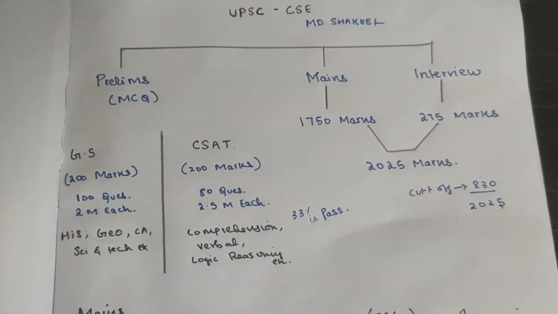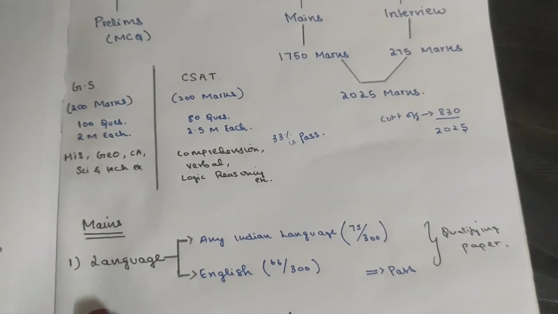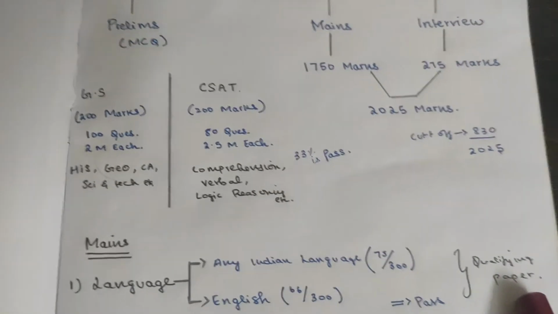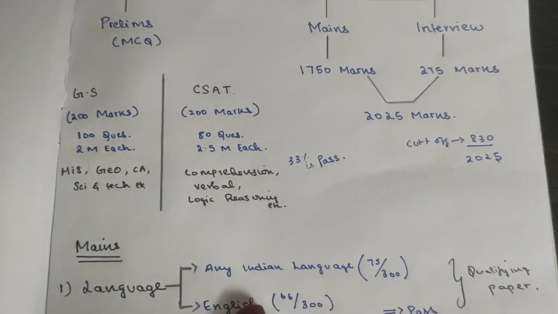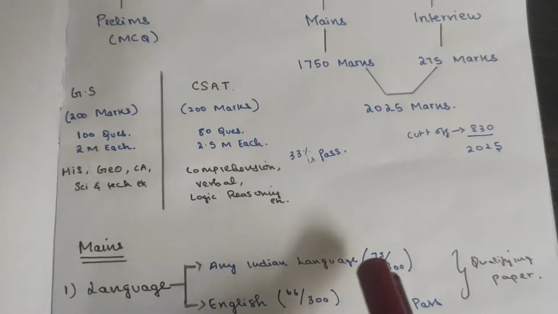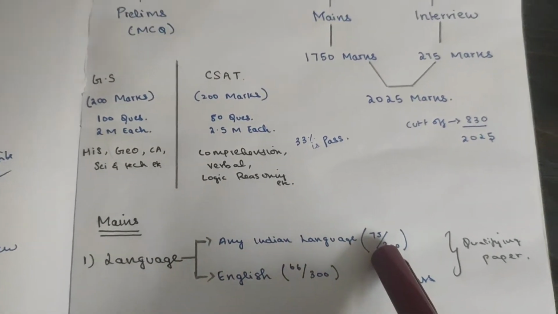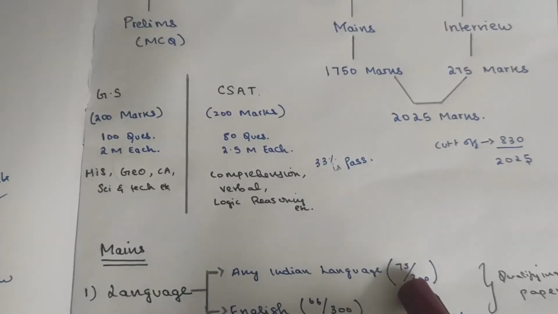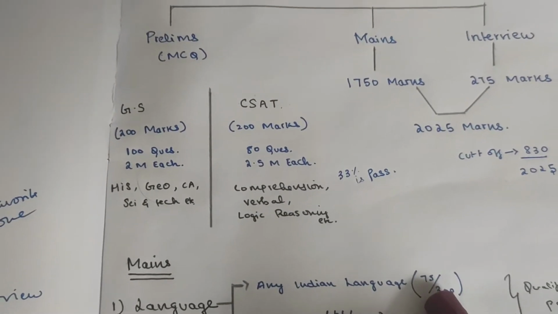So let me go through the format of the mains examination. The first part is known as the qualifying papers. First is the language paper. It can be any Indian language. For example, if you are from Tamil Nadu, please go for Tamil, and if you are from Kerala, please go for Malayalam.